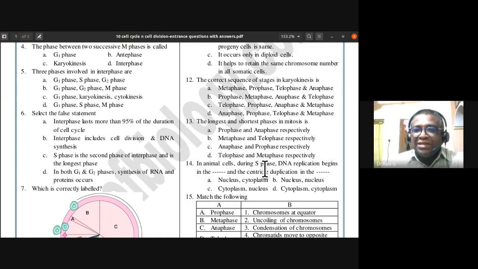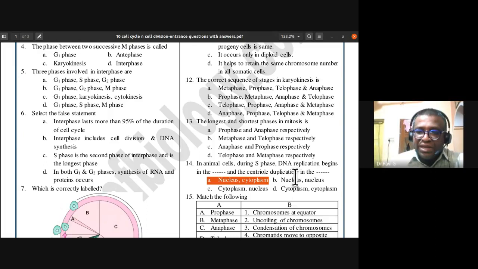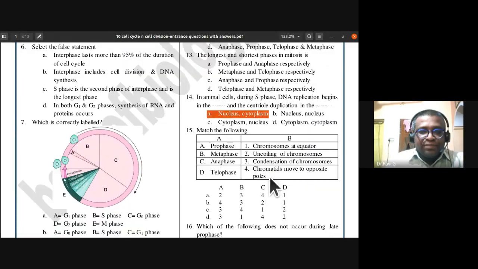In animal cells, during S phase, DNA replication begins in the dash and the centriole duplication in the dash, respectively. The answer is nucleus and cytoplasm, respectively. Yes, option A. DNA replication begins in the nucleus and the centriole duplication in the cytoplasm takes place. Only in animal cells, not in plant cells. In plant cells, there are no centrioles. You should remember about that. Only in animal cell division do you find the centriole duplication in the cytoplasm. So 14th one, A is the answer.